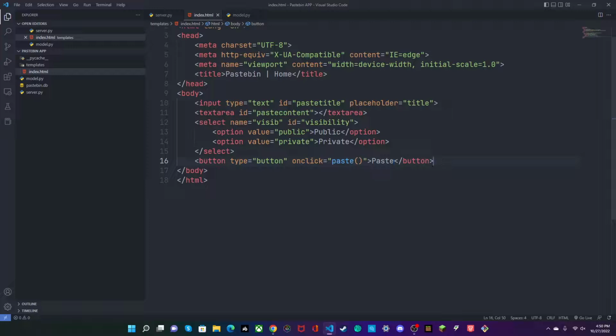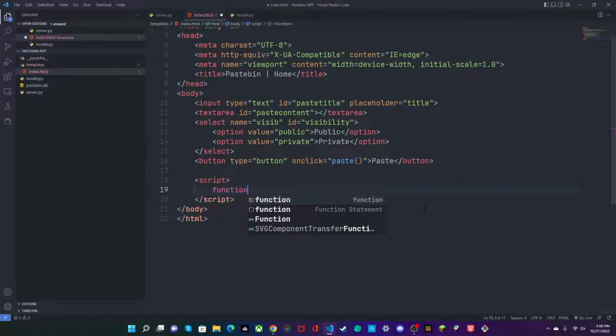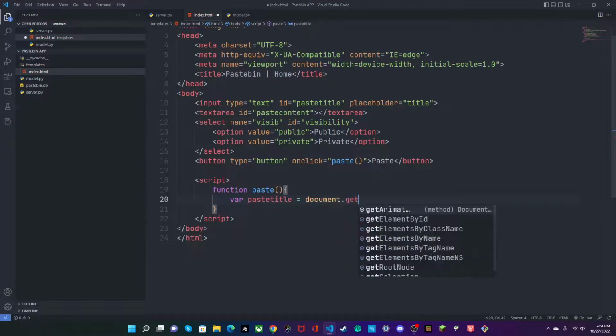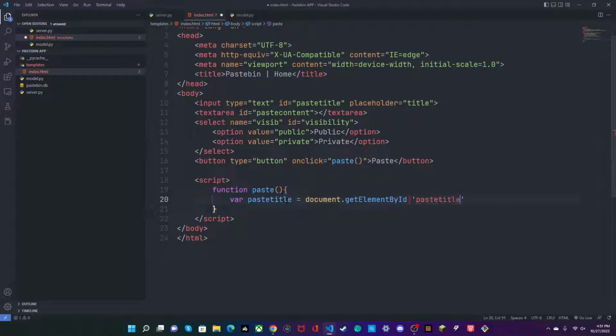So we're going to add some JavaScript here. Make a script tag and make a function called paste. And first, let's just select all of our inputs. So variable paste title, copy this, equals document get element by ID here.